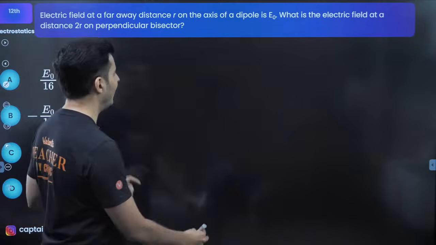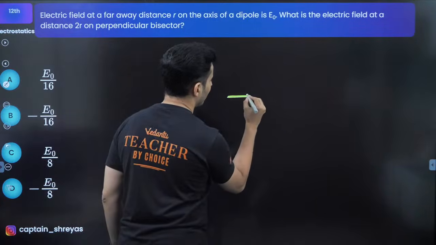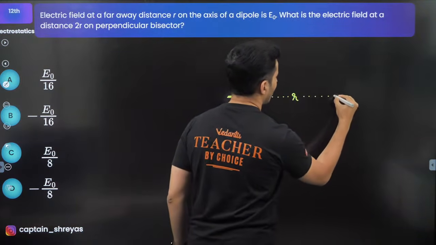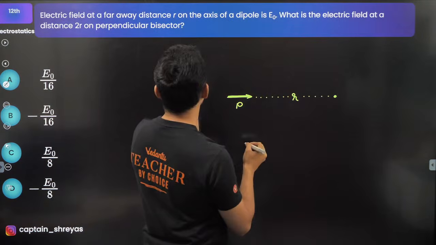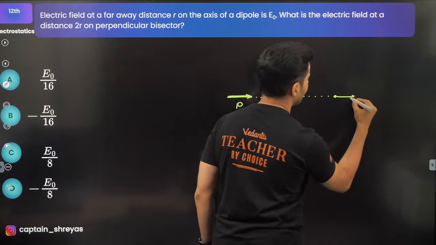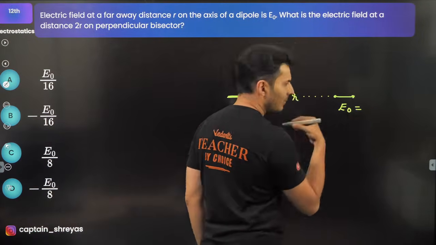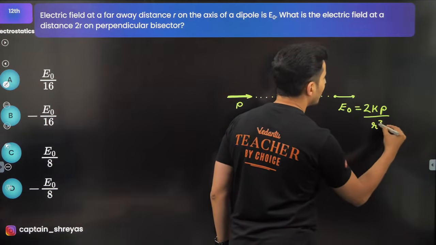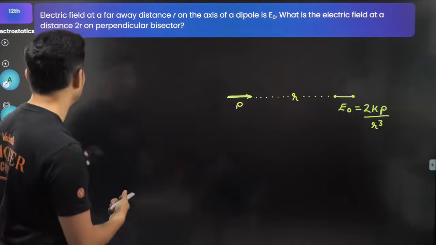So, if you have a dipole, like this, and if you are on the axis and at a distance r, and the question is, at this distance, the field is basically E naught. Remember, the field's formula is 2kp divided by r cube. This is the formula on the axis.